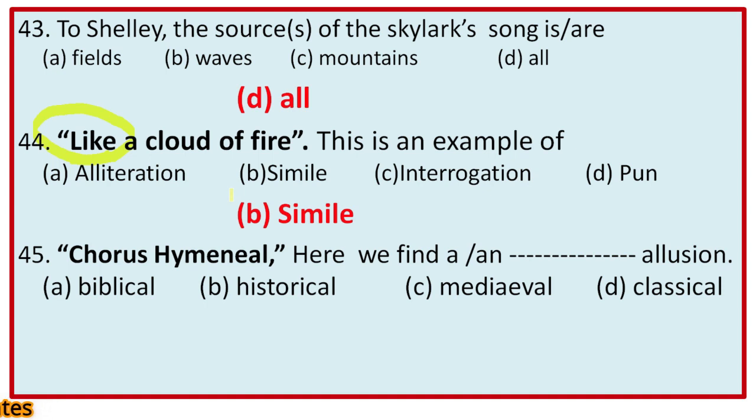So herein we find a classical allusion. Why classical allusion? Because the word hymeneal comes from Hymen, the god of marriage according to classical mythology. So the allusion is obviously classical allusion.